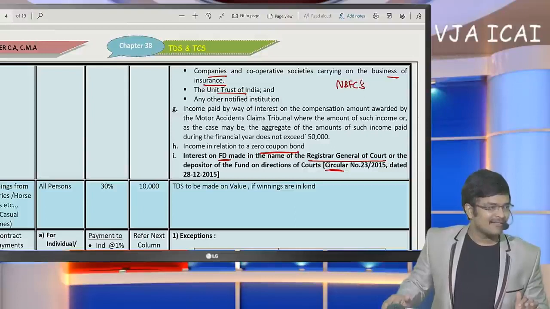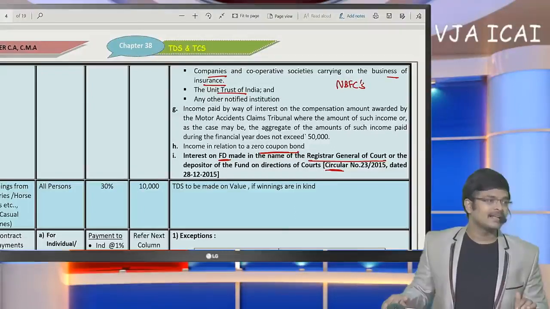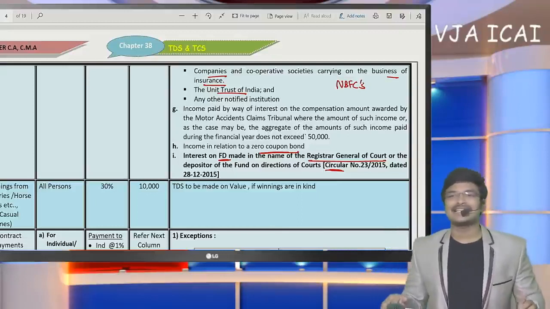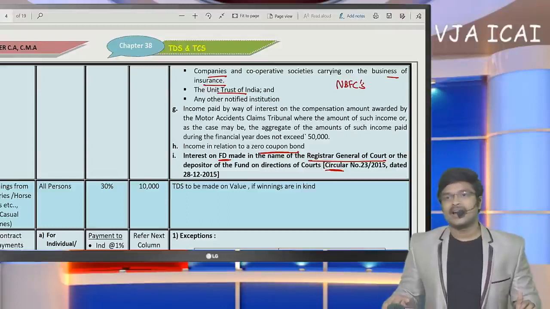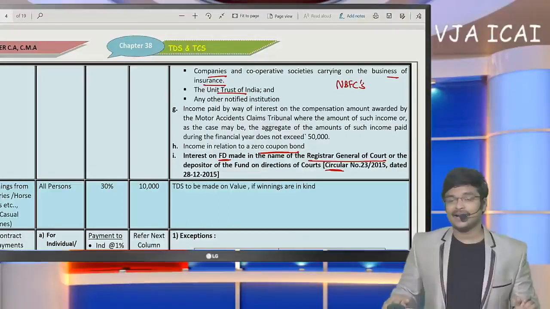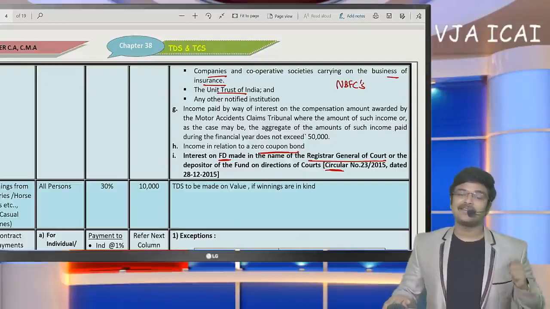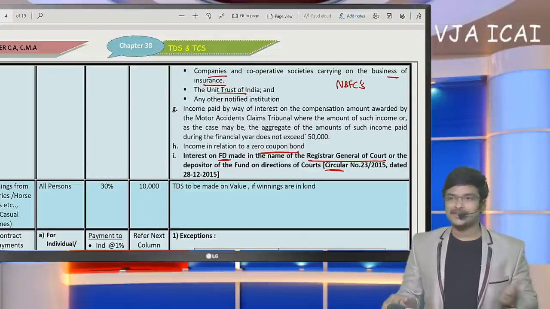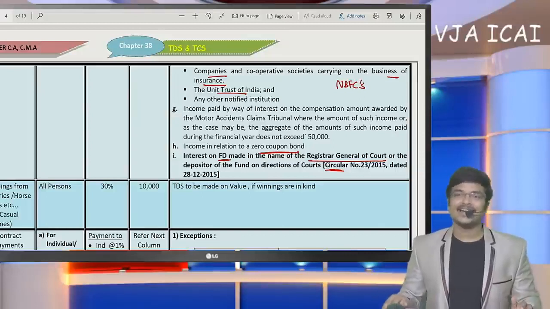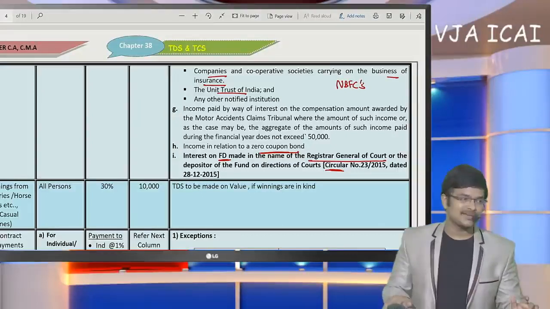Sir, 193 for bond interest limit is 10,000, right? Sir, in the present budget it may be increased, but I am going to speak based on Finance Act 2019. And 2 days back, the Finance Minister also announced that the 25% TDS rate will be reduced. That reduced rate we are not going to discuss now. As of now, we are going to discuss Finance Act 2019 provisions only.